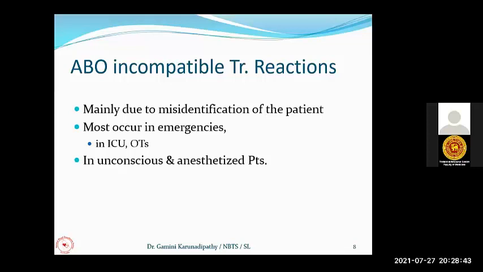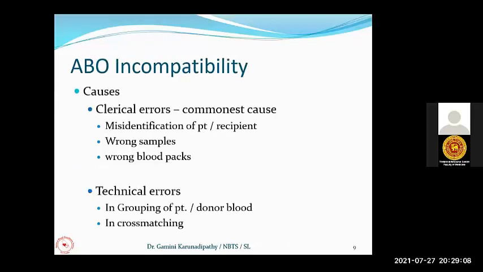This positive identification will not be possible if the patient is fully unconscious, semi-conscious or anesthetized. So if you are dealing with patients who are unconscious or anesthetized, or if you are working in a very busy place, you have to be very careful not to misidentify the patient who needs blood when you are collecting the sample for the cross-matching.